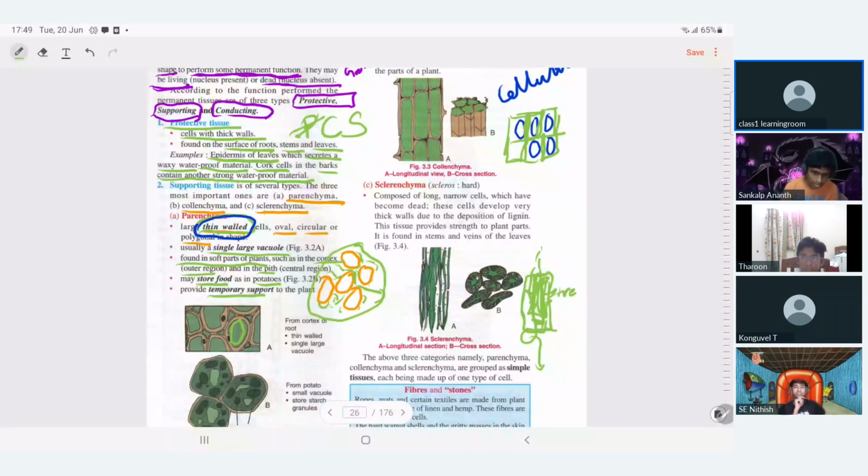Since the cell wall can form a straight line only, like this, like this, like this. It cannot go like this. The cell wall is not flexible. It is rigid, right? So it gets such a kind of structure.